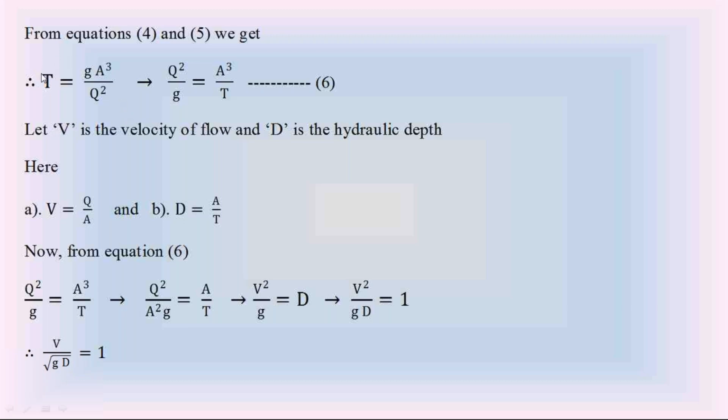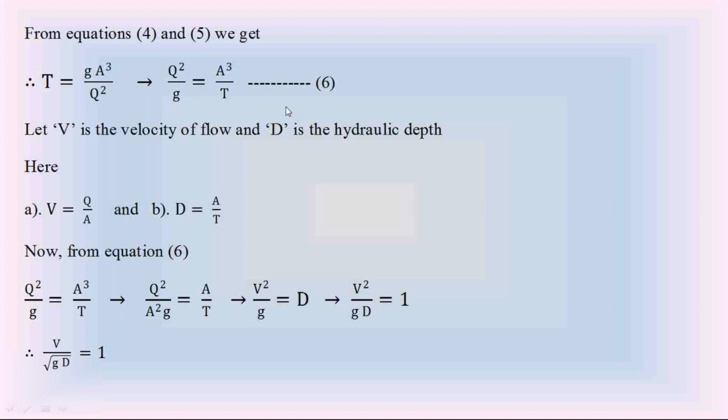Rearrange the terms in this equation. Take Q square to the left side and T to the right side. So this equation becomes Q square is equal to g A cube divided by T. Take this g also to the left side. The equation becomes Q square by g is equal to A cube by T. Please note down this equation 6.